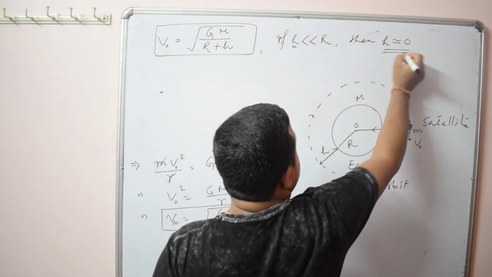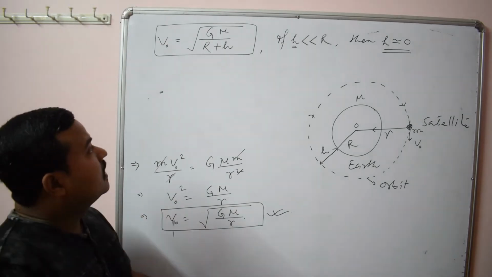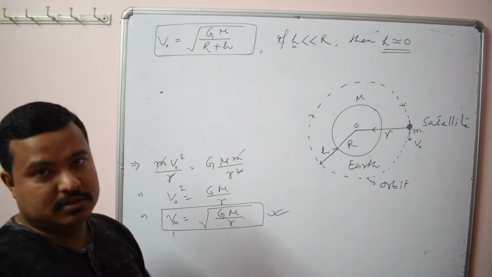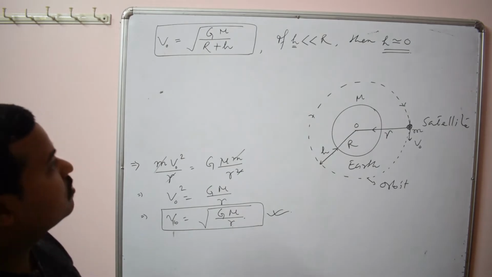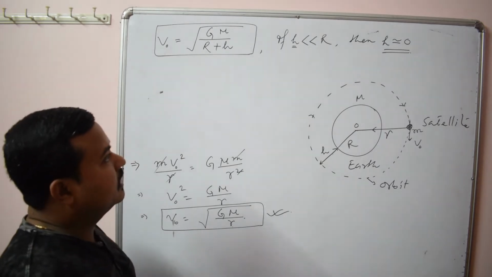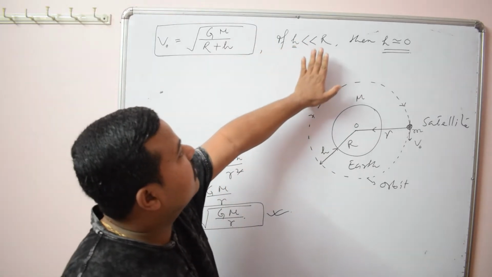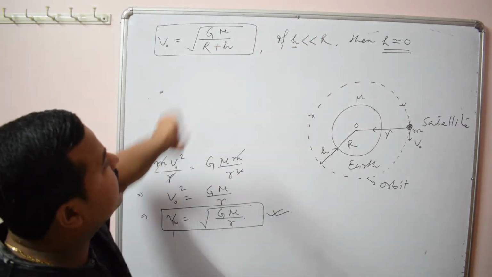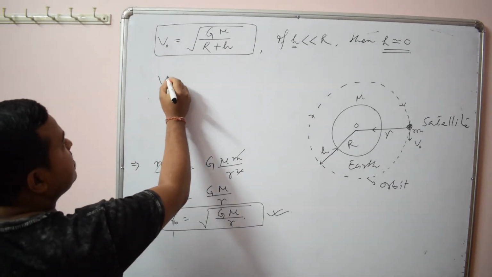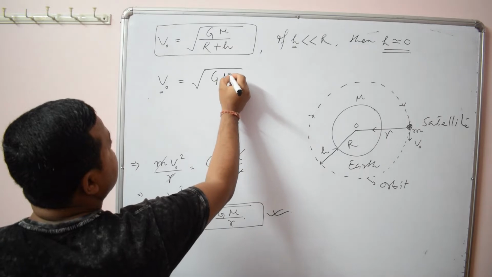This is simply an assumption. Always in physics we make some assumption just to make the formula simple, so that we can easily use the formula from a numerical point of view or for understanding. That's why this is simply a condition. That is, only if h is very much less than r can you neglect h. In that case, v naught will be root over GM by r.